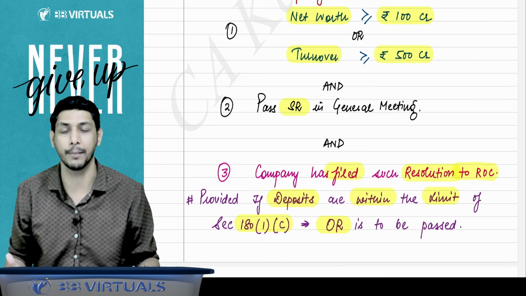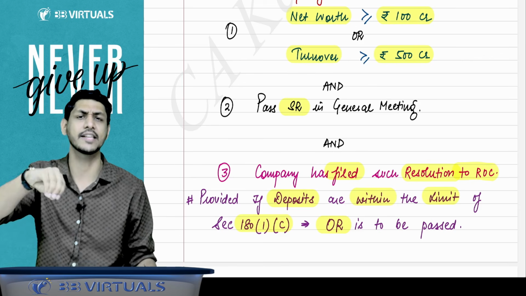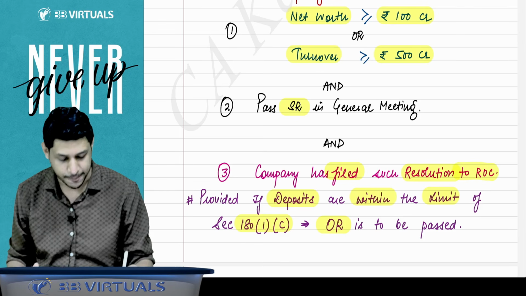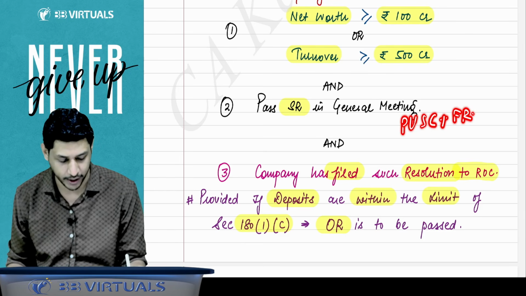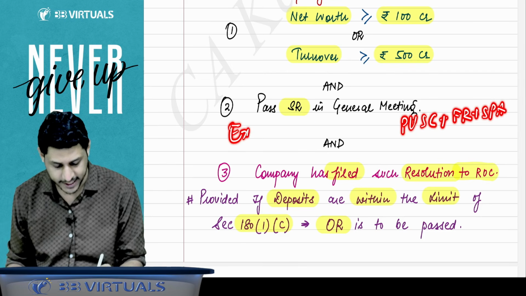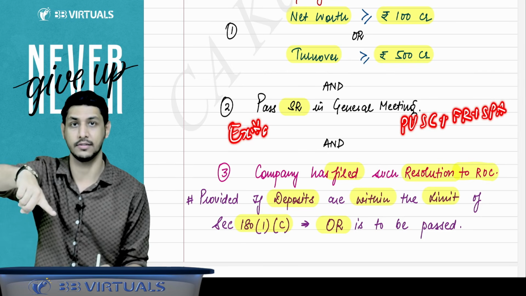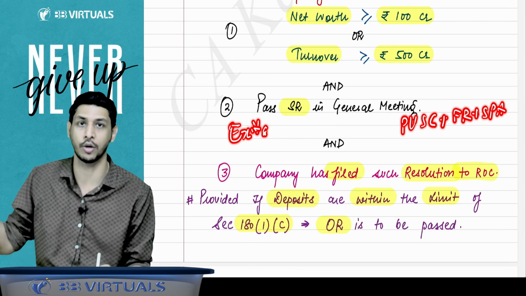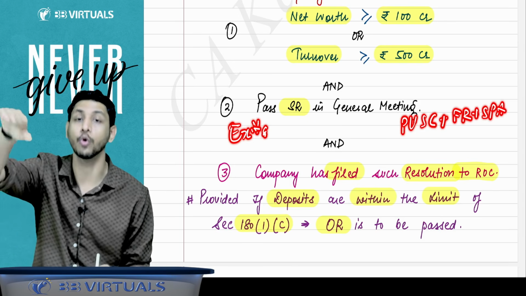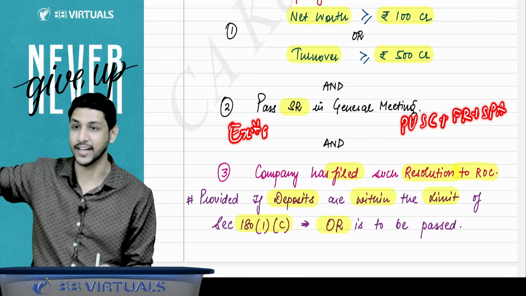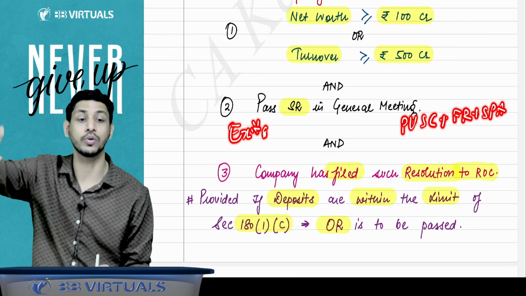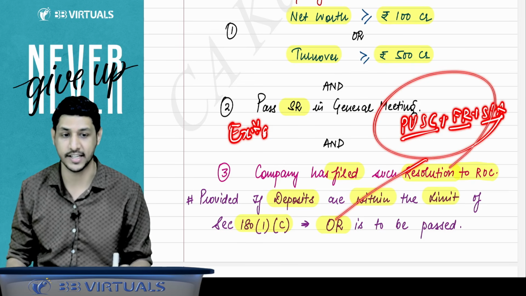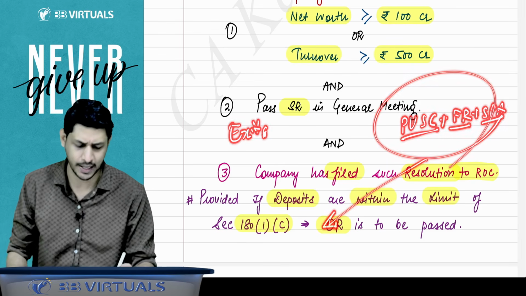But one more thing you have to remember, there is a limit which is given under section 180 subsection 1 clause C, that is paid up share capital plus free reserves plus security premium account. Your existing deposits plus your proposed deposits, whatever existing deposits are outstanding right now in your financial statements and books of account, and whatever proposed deposits you are going to borrow, that total aggregate amount, if it exceeds paid up share capital plus free reserves plus SPA, the limit given in section 180 subsection 1 clause C, then only you have to pass an SR.